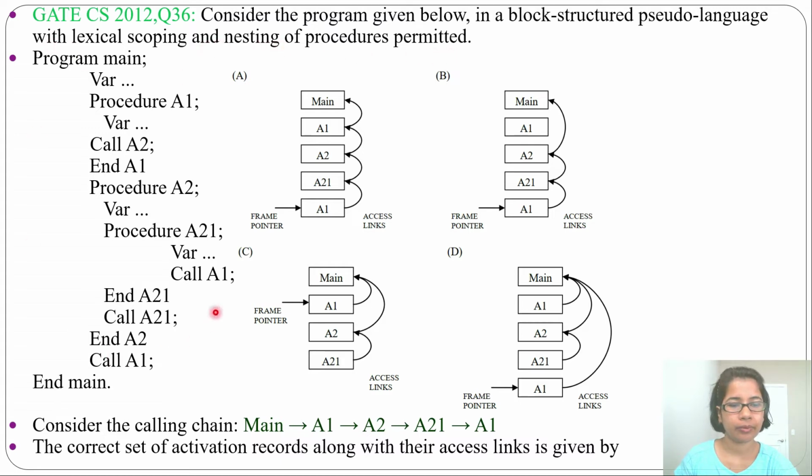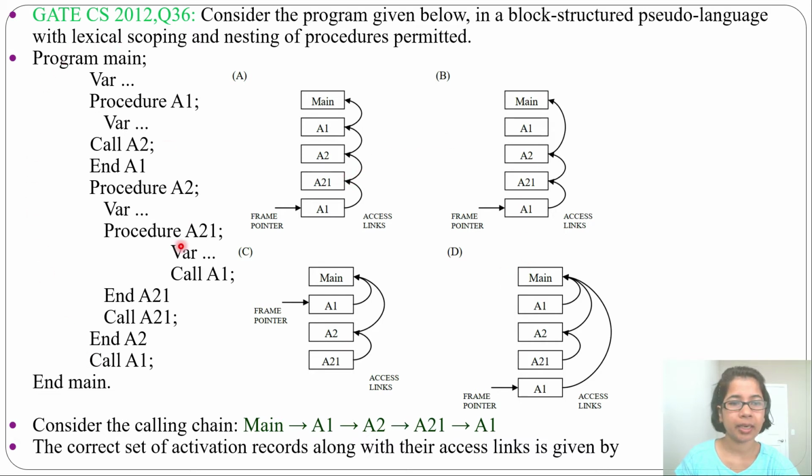Then one pseudo language is given. Consider the calling chain. From main will call A1, from A1 will call A2, from A2 will call A21, then A21 will call A1. The correct set of activation record along with their access link is given by four options. It is asking which one is the correct sequence of activation record along with their access link.